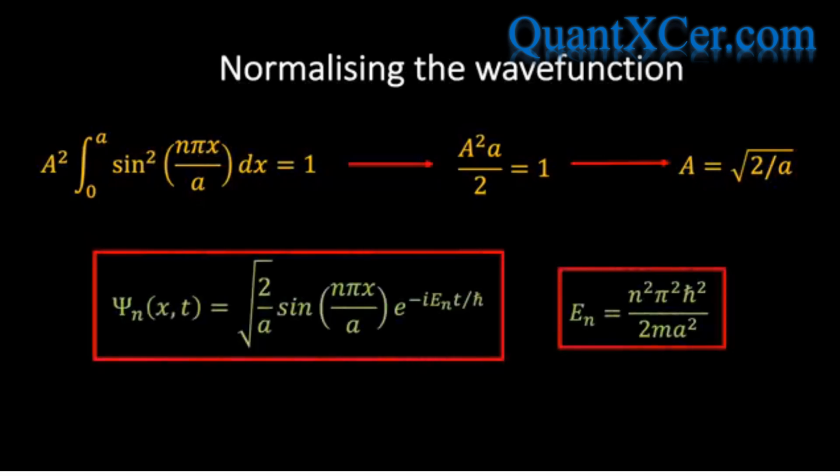The process that we've just gone through of determining the wave function coefficient to ensure that the total probability of finding the particle somewhere in space is 1 is referred to as normalizing the wave function.